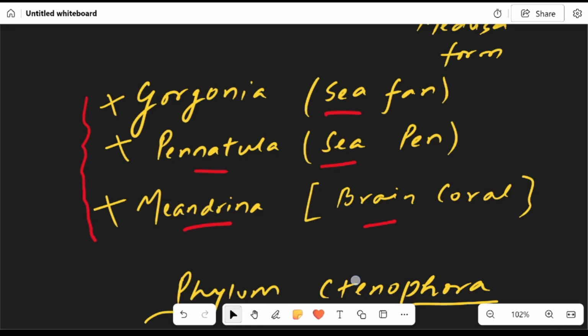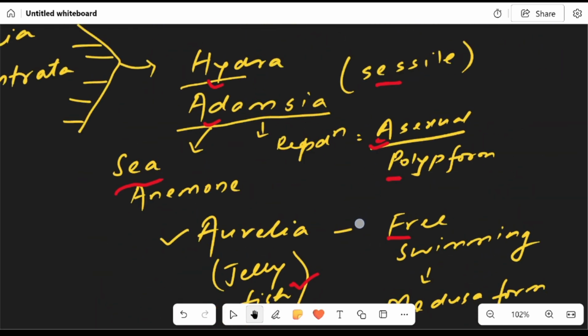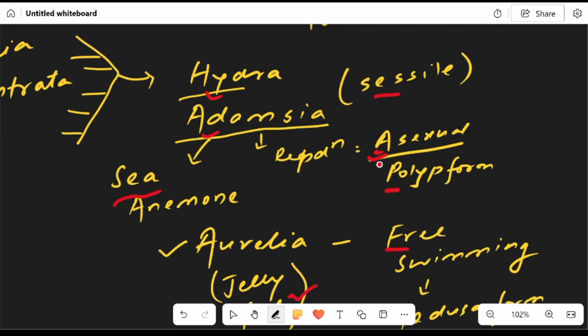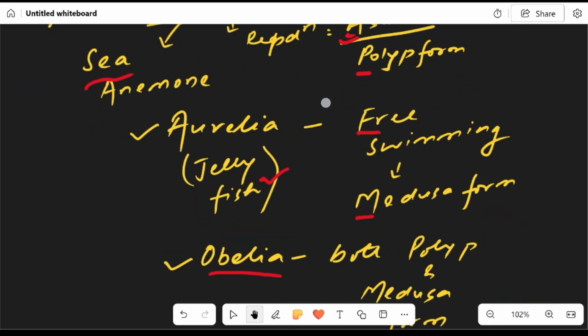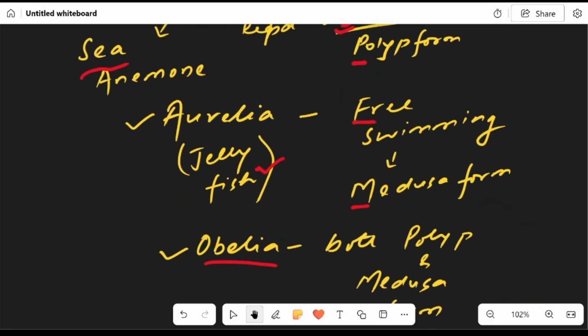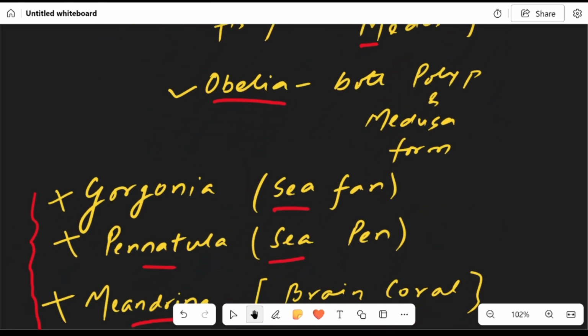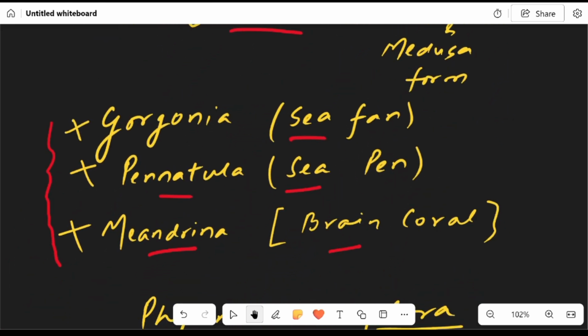So what are the examples of Cnidaria? First, the polyp forms Hydra and Adamsia, which are sessile and show asexual reproduction. Adamsia is also known as sea anemone. Aurelia, known as jellyfish, is free-swimming and medusa form. The third one is Obelia, which shows both polyp and medusa form. Gorgonia, sea fan. Pennatula, sea pen. Meandrina, brain coral.